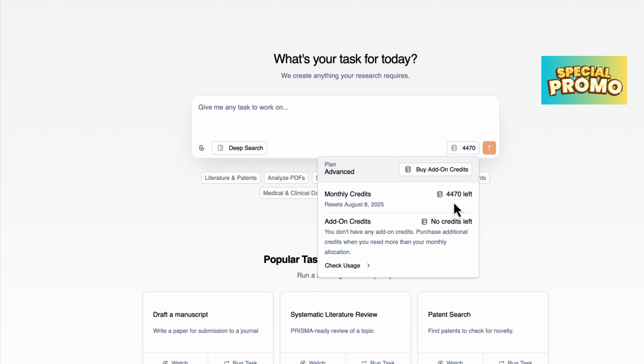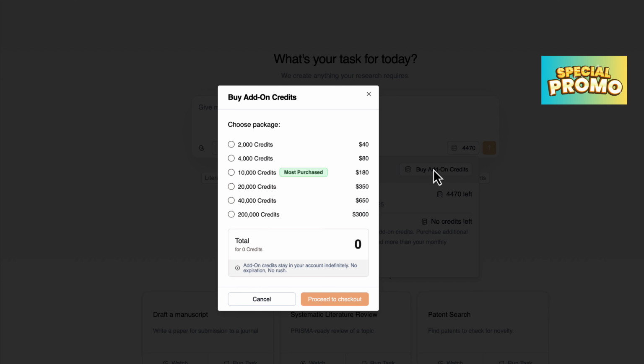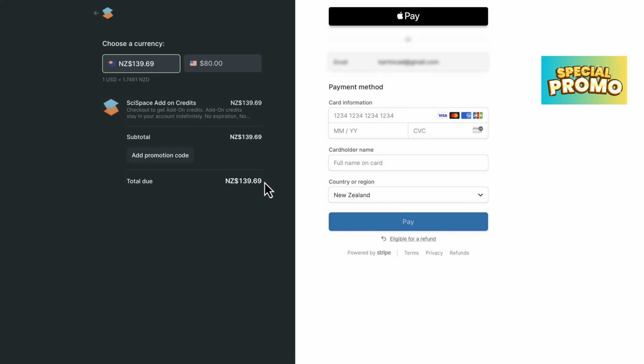But if you're running out of credits, you can always buy additional credits by clicking this button, and you should see the credits available for each cost. If I choose another 4,000 credits and purchase this, it is going to cost around $139 in New Zealand, where I live. But if you're living in the US, it's going to cost around $80.